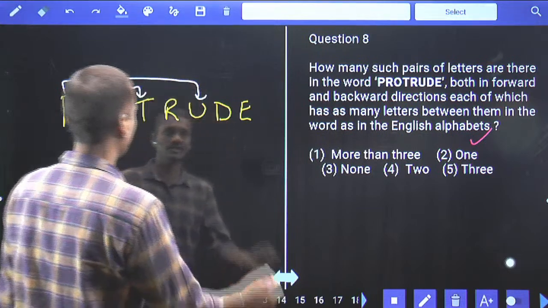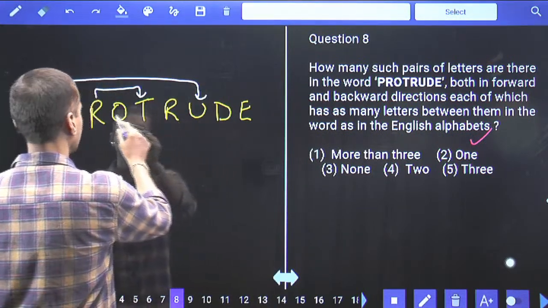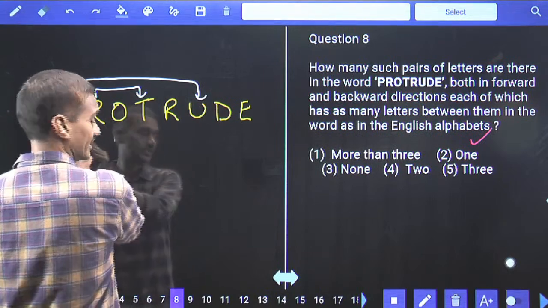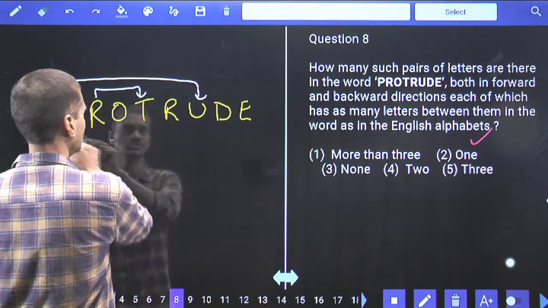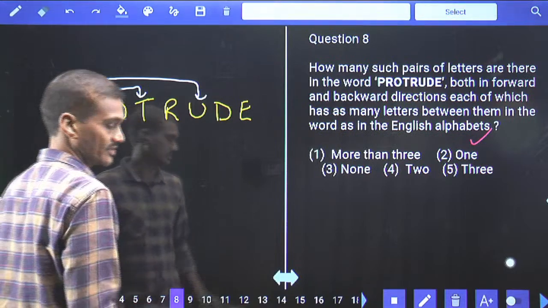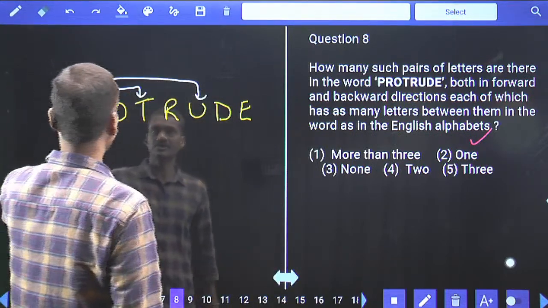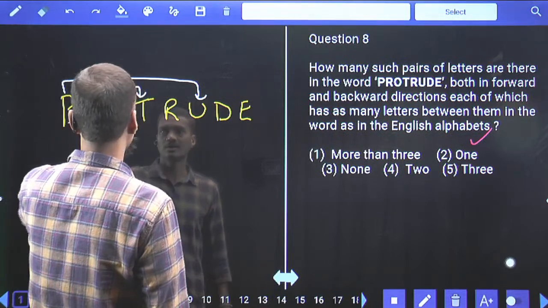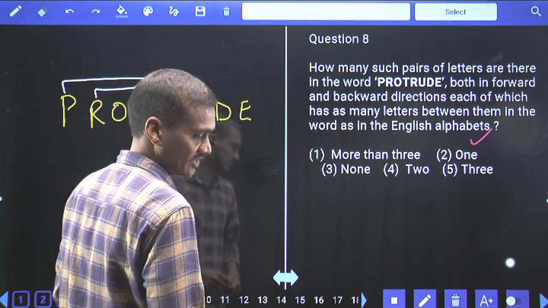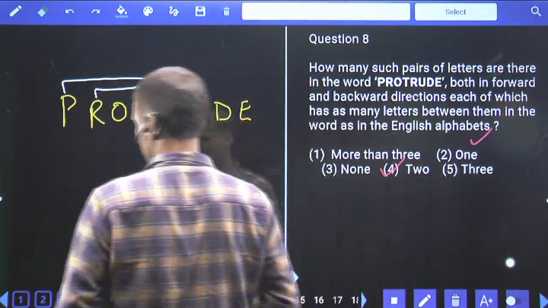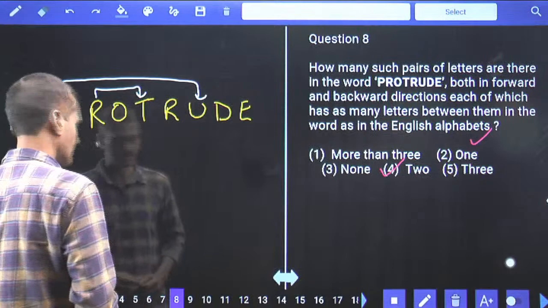Then if you take from right to left, E, F, G, H, I, J, K, L, D, E, F, G, H, I, J, no letter more than this one. And there are only 2 such pairs. What are those 2 pairs here? P and U, R and U. Hence there are only 2 such pairs, and it is given in choice 4. Question number 8, choice 4 is the answer.